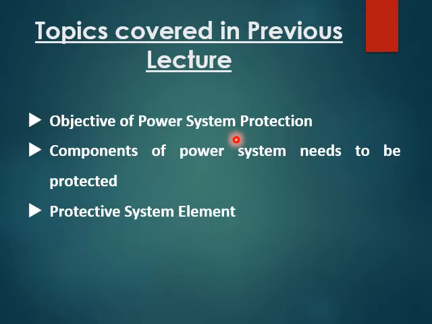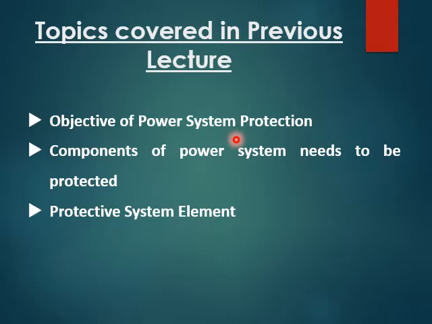Now, the components of the power system which need to be protected are the generators, the transformers, the bus bars and the transmission lines. Generators are placed in the power stations. Obviously, that is the major part that generates the voltage, so it has to be protected. Next, the voltage generated at the generator is given to the transformer for stepping up that voltage. Again, transformers need protection.